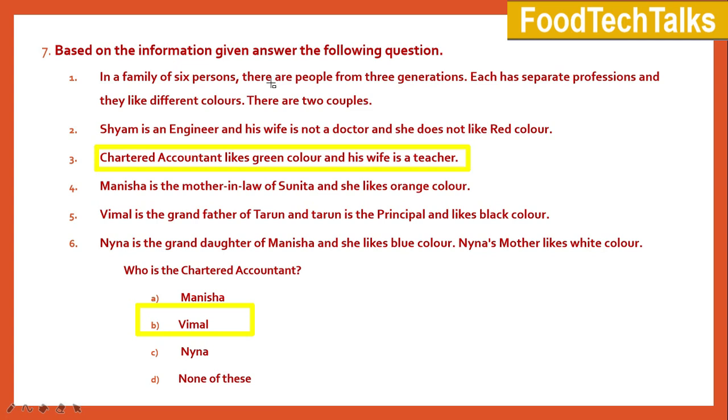Based on the information given, answer the following question. In a family of 6 persons, there are people from 3 generations. Each has a separate profession and they like different colors.